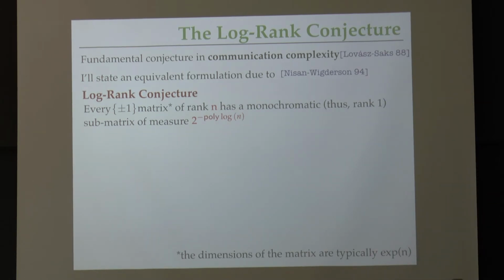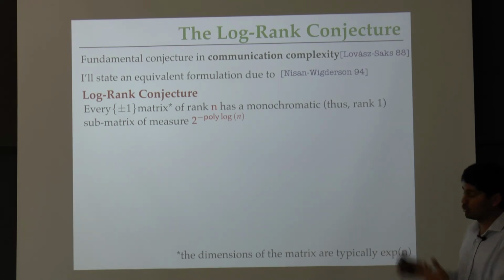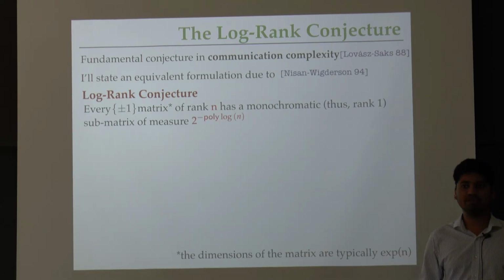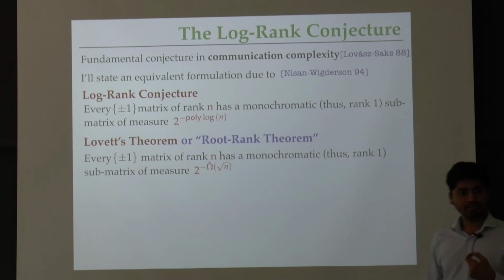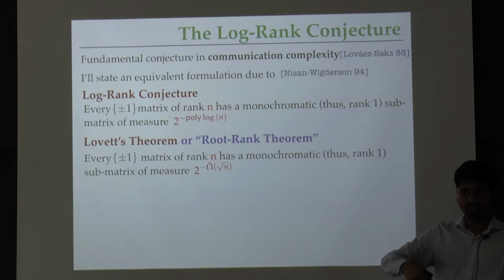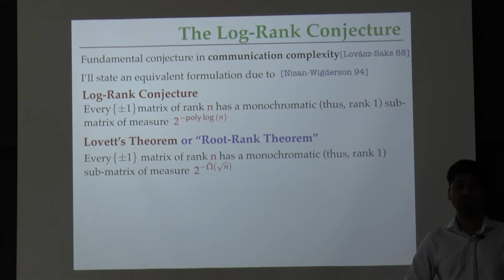There has been a ton of work in the past 30 years for understanding, proving and trying to approach the Lagrange conjecture. I'm not going to be able to survey all of that. What I'll tell you is the recent breakthrough of Shachar Lovett from 3 years ago, which is what I call the root rank theorem. What Lovett showed is the following: for every plus minus 1 valued matrix of rank small n, there is a monochromatic submatrix, a rank 1 submatrix, whose number of rows and columns is at least a 2 to the minus root n fraction of the total number of rows and columns of the original matrix.